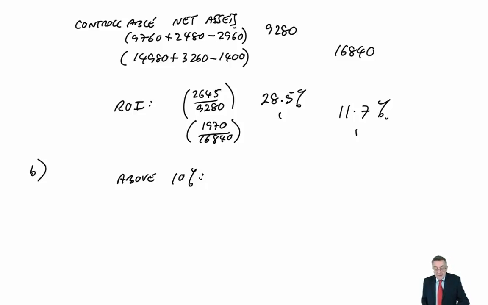So that's 18.5 percentage points above 10, or in whole points, it's 18. 28.5 minus 10 is 18.5, but it's 18 whole percentages. Similarly, the other division, N, 11.7 minus 10 is 1.7. In whole percents, it's 1 percentage point.